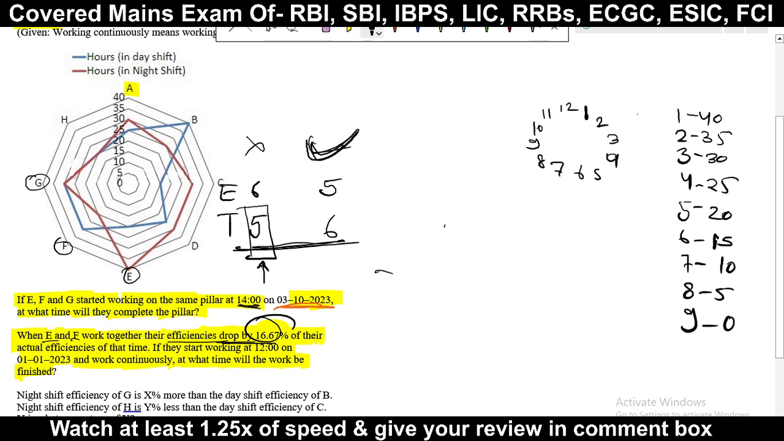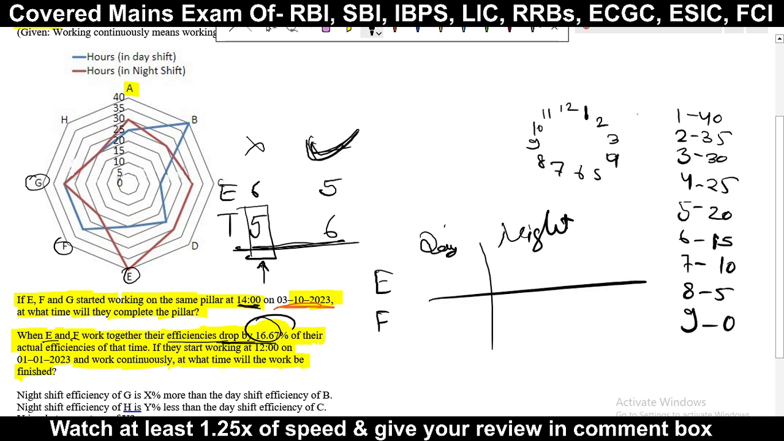Just write here A, E, F, day and night. Now see what is the time of E in the day shift. What is the color of the day shift? Blue color. E, blue color: 1 2 3 4 5, it will be 20. Now F, which color? Blue color, 30. Now see the red color, E 40, and here 5, 1 2 3 4 5, it will be 20.